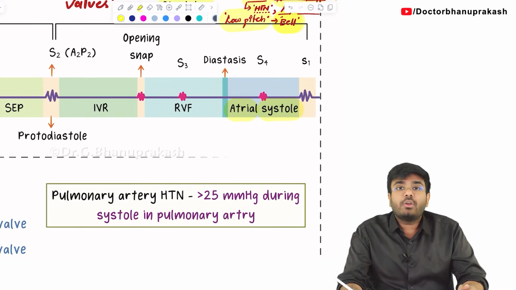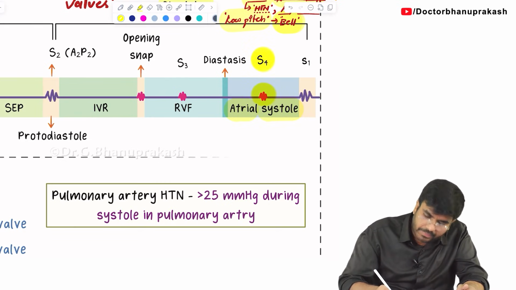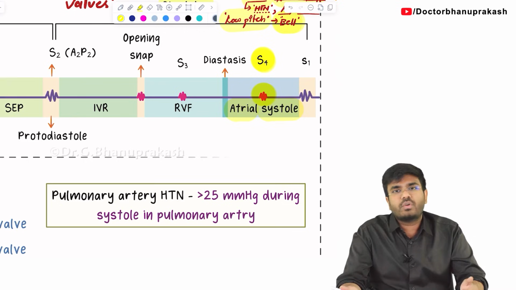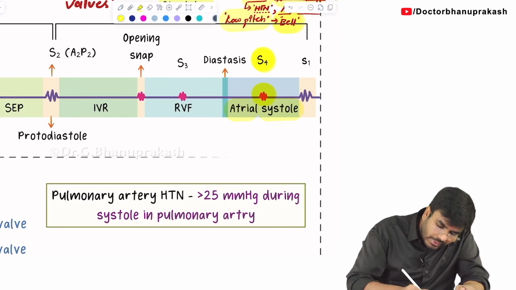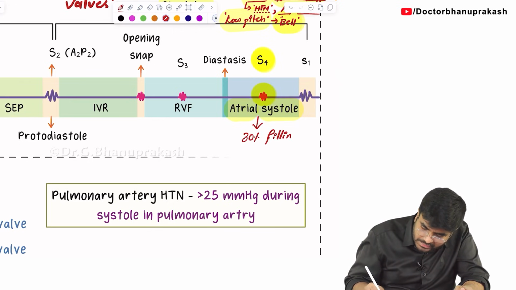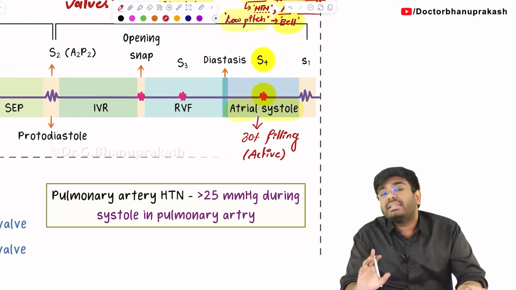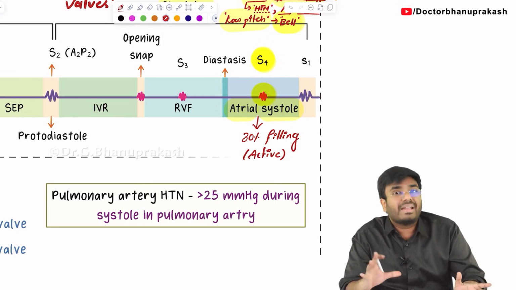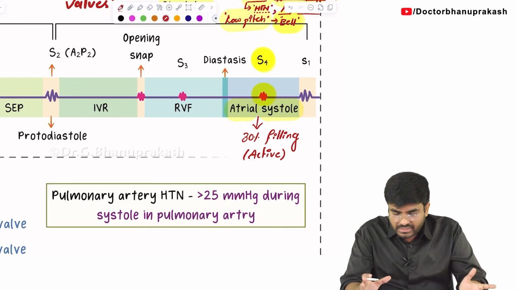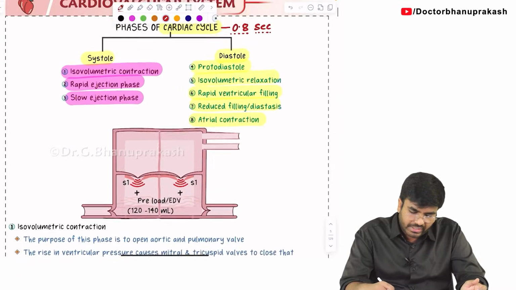During the time of the atrial contraction, I have taught you, there will be an abnormal heart sound that can be heard in some abnormalities, that is the S4 heart sound. Tell me, this atrial systole contributes to how much percentage filling of the ventricles? 30% filling. 30% ventricular filling. Actively or passively? Active. Why am I writing it again and again? Because at the end you will have an understanding, you will have clarity. So if you are having these notes, you also write it. Next, after atrial contraction, what is the next phase that you think is going to come?